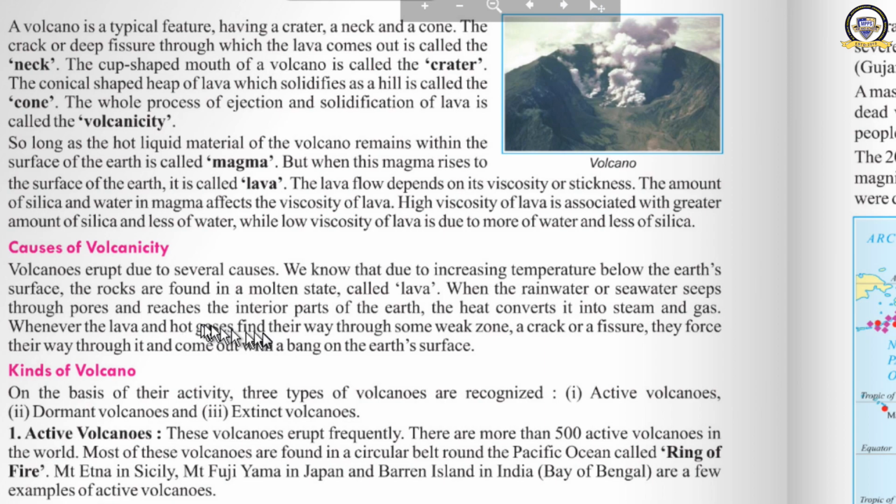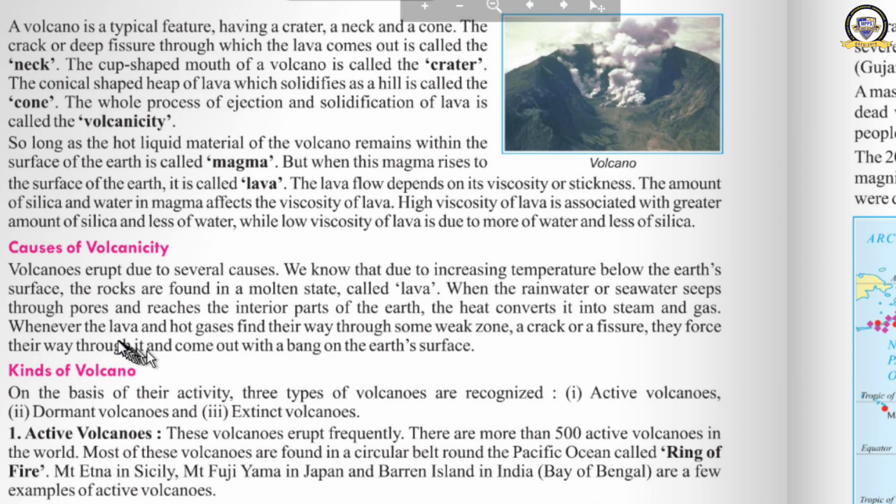Why? Because that much high temperature is there inside. Whenever the lava and hot gases find their way through some weak zone, a crack or fissure, they force their way through it and come out with a bang on the earth's surface. This lava, this molten material, the rocks, the minerals, different materials are all in a molten state and they are moving continuously. And when water reaches, that water changes into steam, into gaseous form.